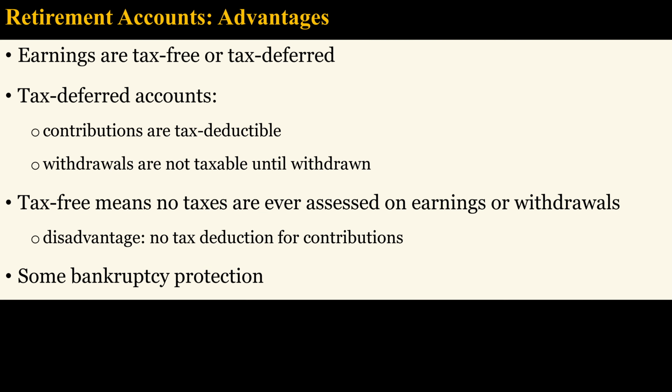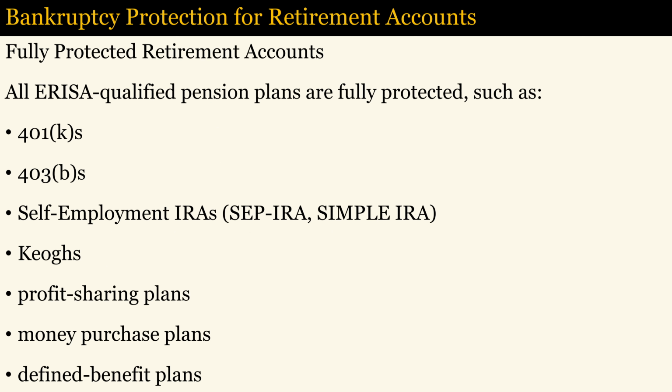The main advantage of retirement accounts is that earnings are tax-free or tax-deferred, depending on the type of account. Contributions to tax-deferred accounts are tax-deductible, and both contributions and earnings are not taxable until withdrawn. Roth IRAs and Roth accounts allow tax-free earnings and withdrawals, but there is no tax deduction for contributions. Retirement accounts also offer protection against creditors' claims. ERISA-qualified pension plans, such as 401ks and self-employment IRAs, are fully protected against both creditor claims and under bankruptcy.